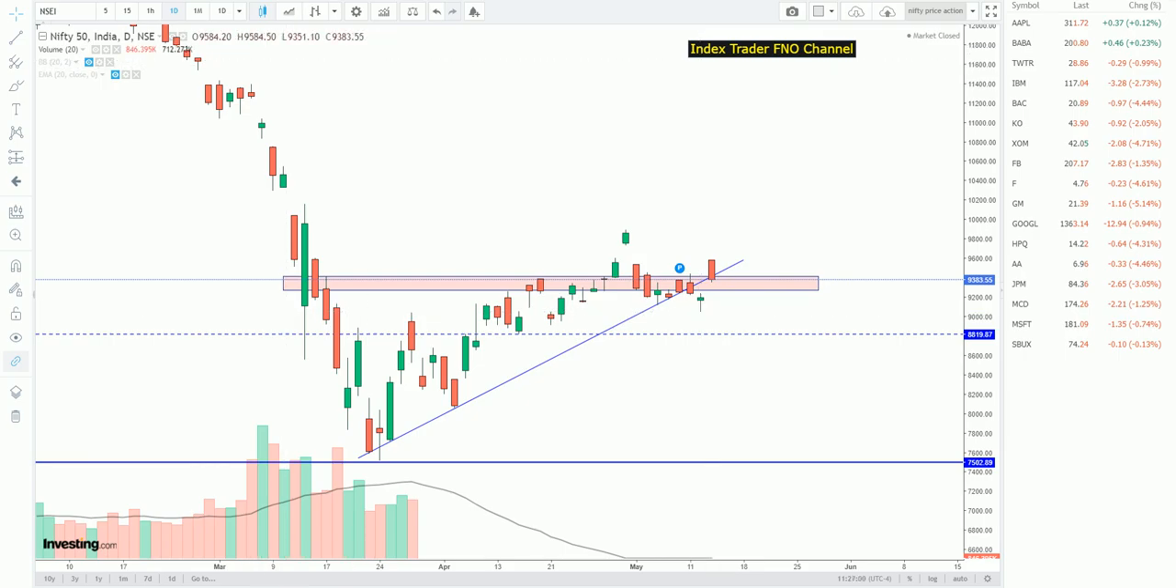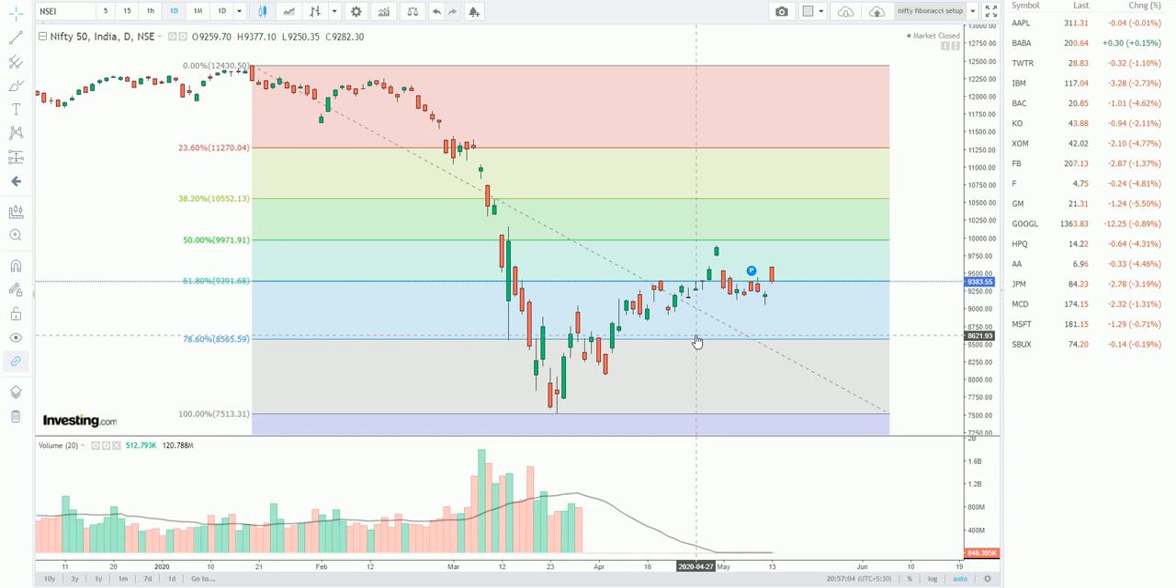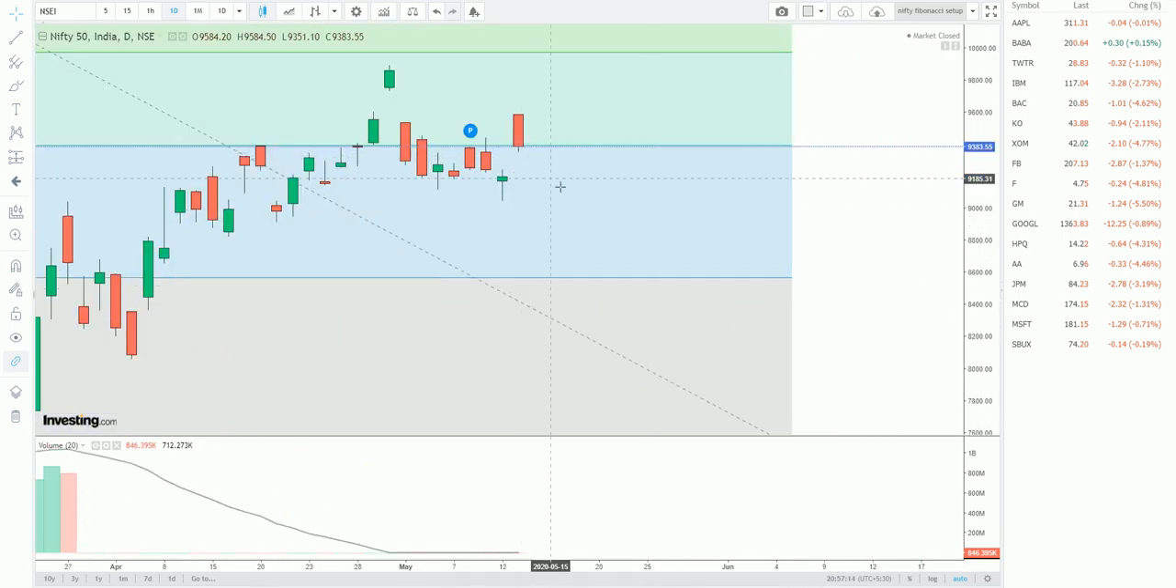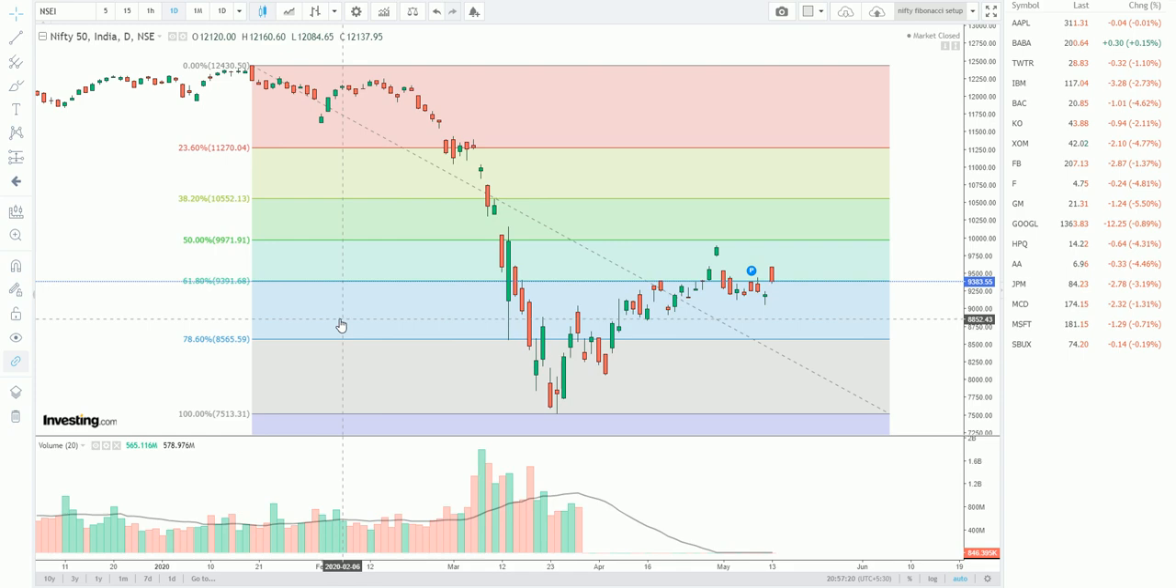Now we move on to the next setup, that is the Fibonacci level. Here also you can see that as per the Fibonacci level, that is 61.8%, the level is 9391, but today's closing is 9383. So still the level is not broken. It is trading below the Fibonacci level. So this also gives us a confirmation that it is not bullish or bearish as of now.